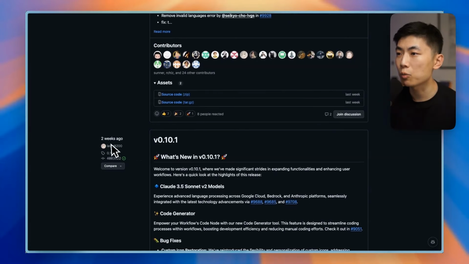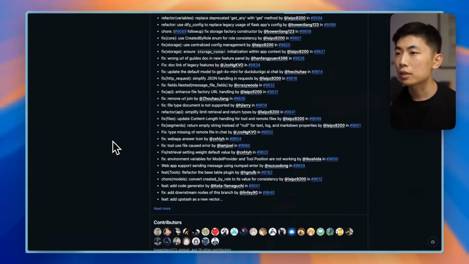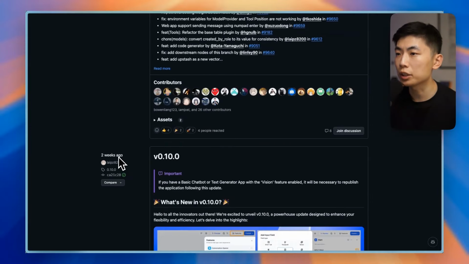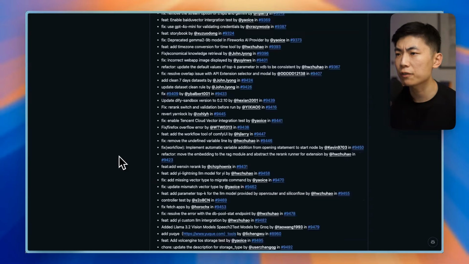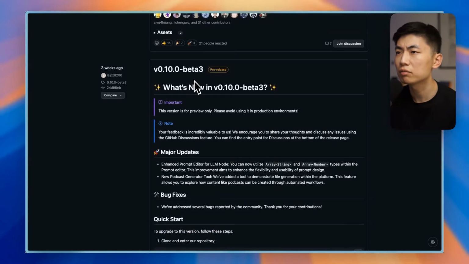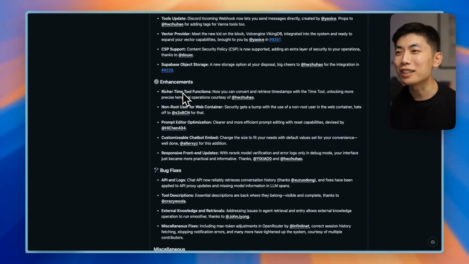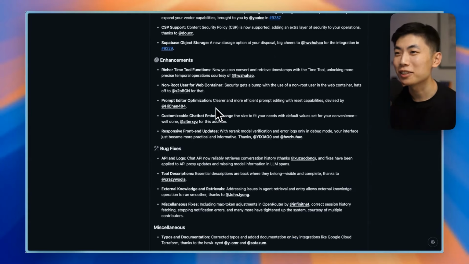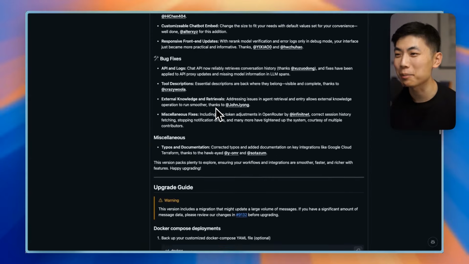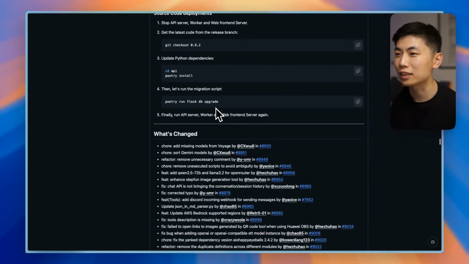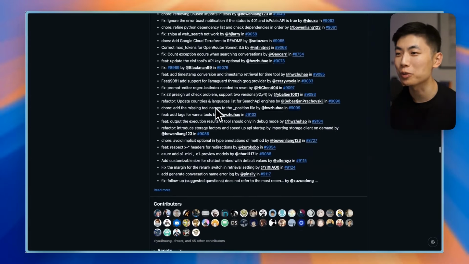So 0.101 from 2 weeks ago. And that's looking like weekly or half-weekly-ish schedules. Yeah, that looks about right. And you can see the release also reflects the level of their commit activity and issue activities, right? Features, so many features, enhancements, and bug fixes. That's an active community that you always want to see.